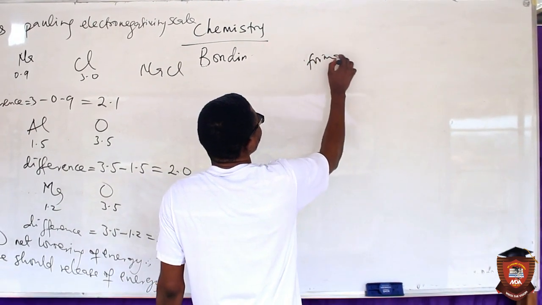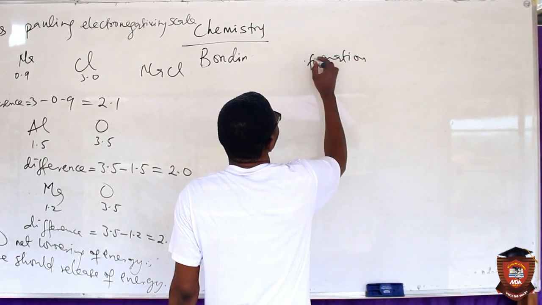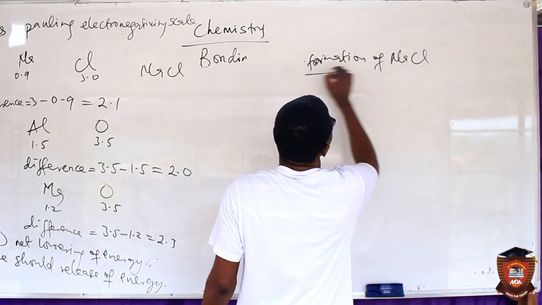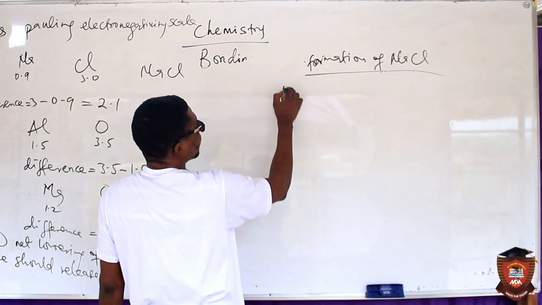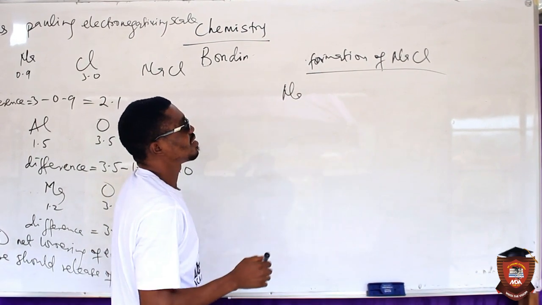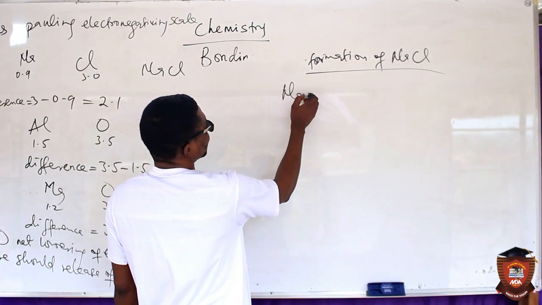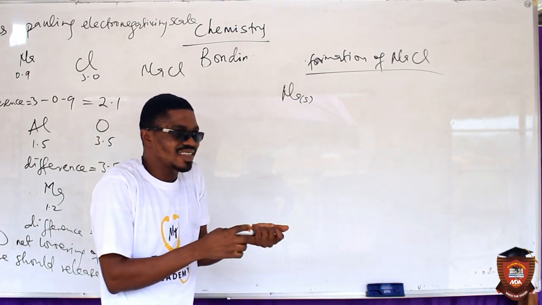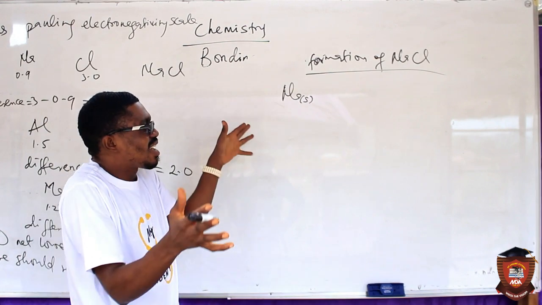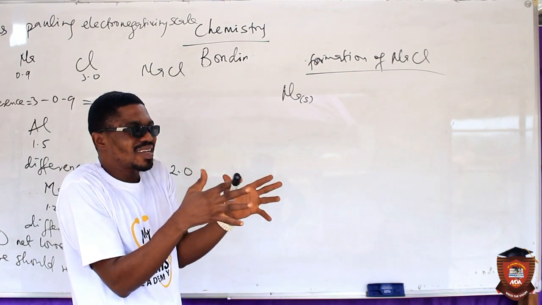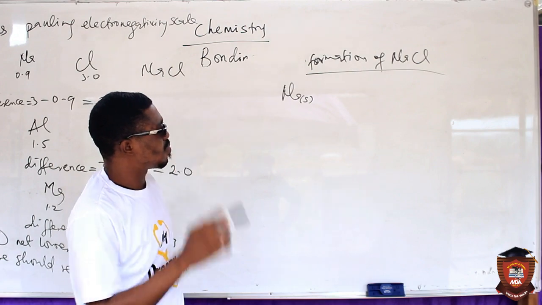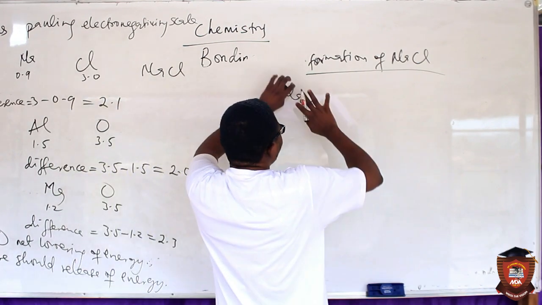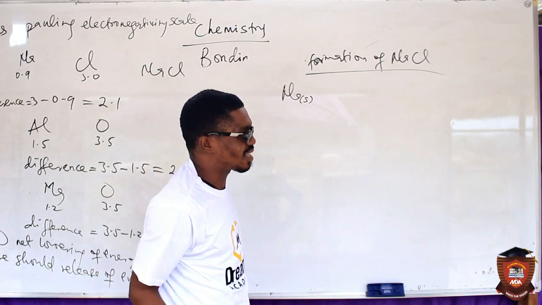Formation of sodium chloride. Now, you know that sodium is a metal, and being a metal is also a solid. Metals exist in crystalline form, in the sense that the atoms are locked up in a particular arrangement known as crystal lattice. So the sodium crystal cannot just react like that.